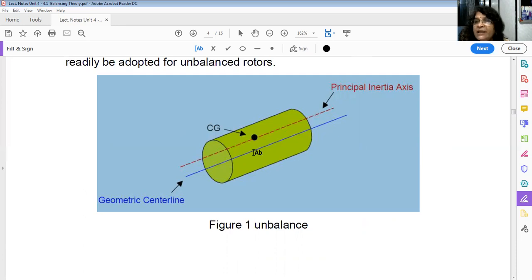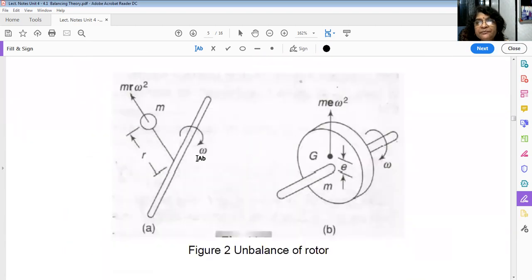So when this rotor rotates, what happens? It will create a centrifugal force. See in this diagram, this is the rotor or shaft, which is rotating with angular velocity omega, and it has this rotor, maybe a pulley or gear, and this CG is not falling on the axis of the shaft. It is at a distance of e.